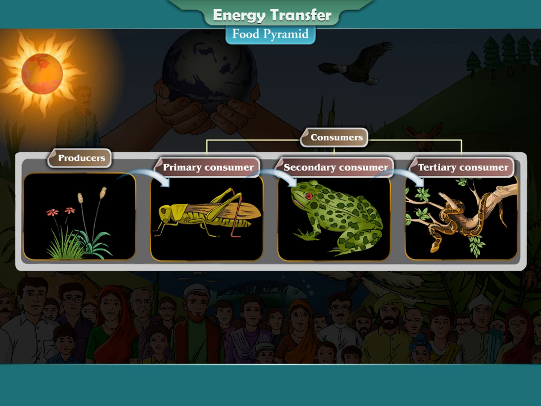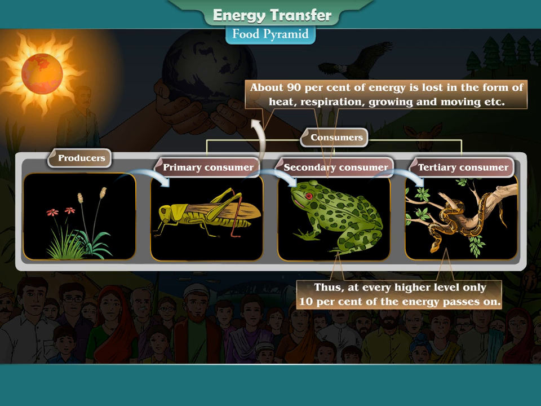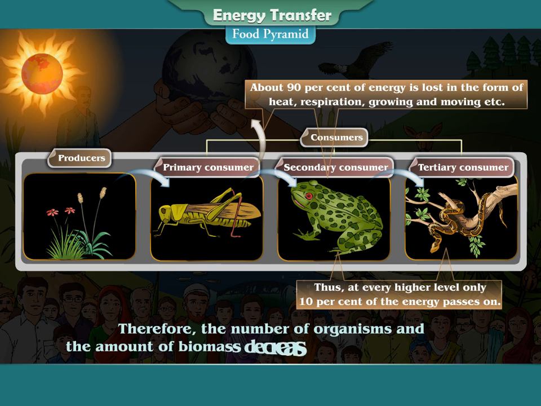In the process of energy transfer, some of the energy is lost at each level. As a result, while moving from producer to different types of consumer, there is a decrease in the availability of energy. Therefore, the number of organisms and the amount of biomass decrease at each trophic level.